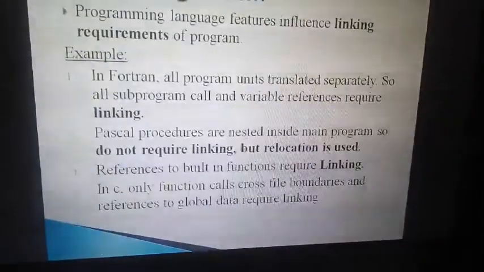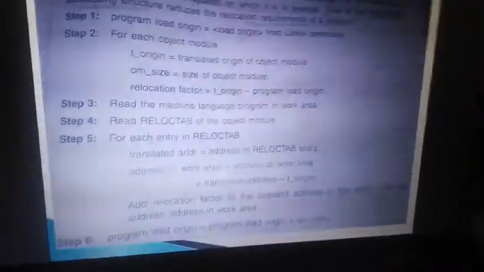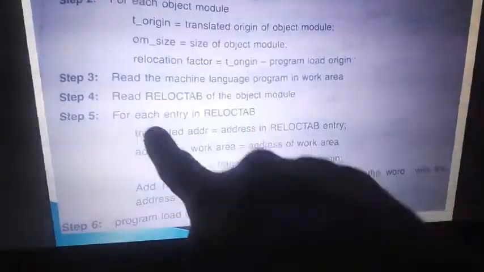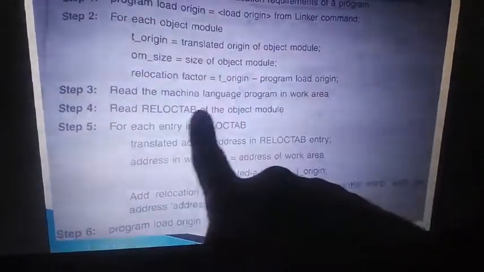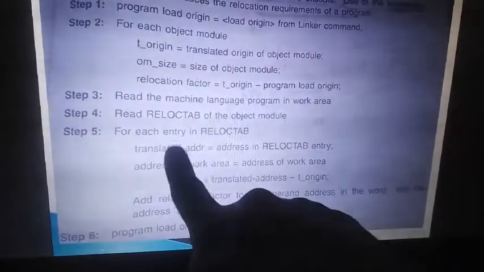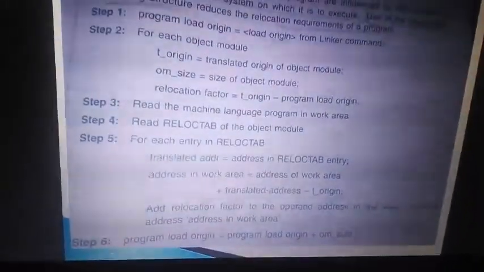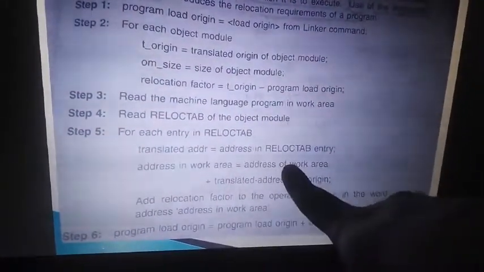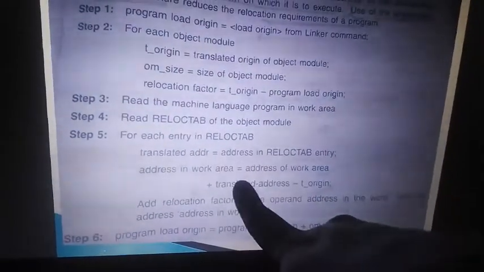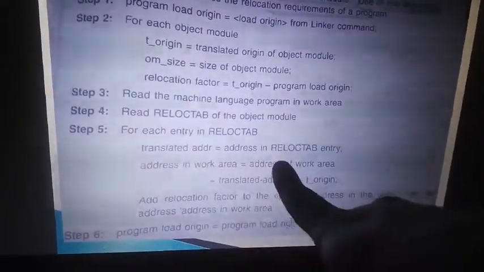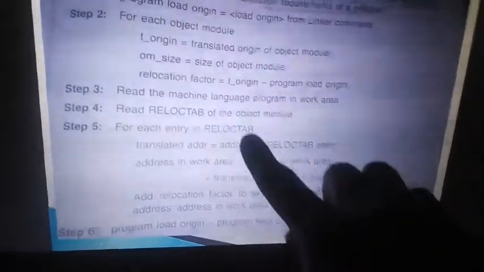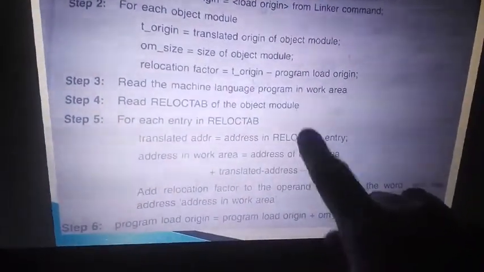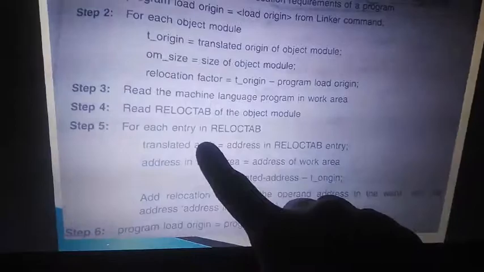So we are at location 500. For each entry, the translated address: what is the translated address we got? It is 500. So we will store that 500 as the translated address. Then the work area. What do we have in the work area? The work area is 500 plus 500. The translated address of A is, what is that? 540. I'm sorry, I forgot here. It's the address in the relocate table. The relocate table has 540. It's stored in the translated address.